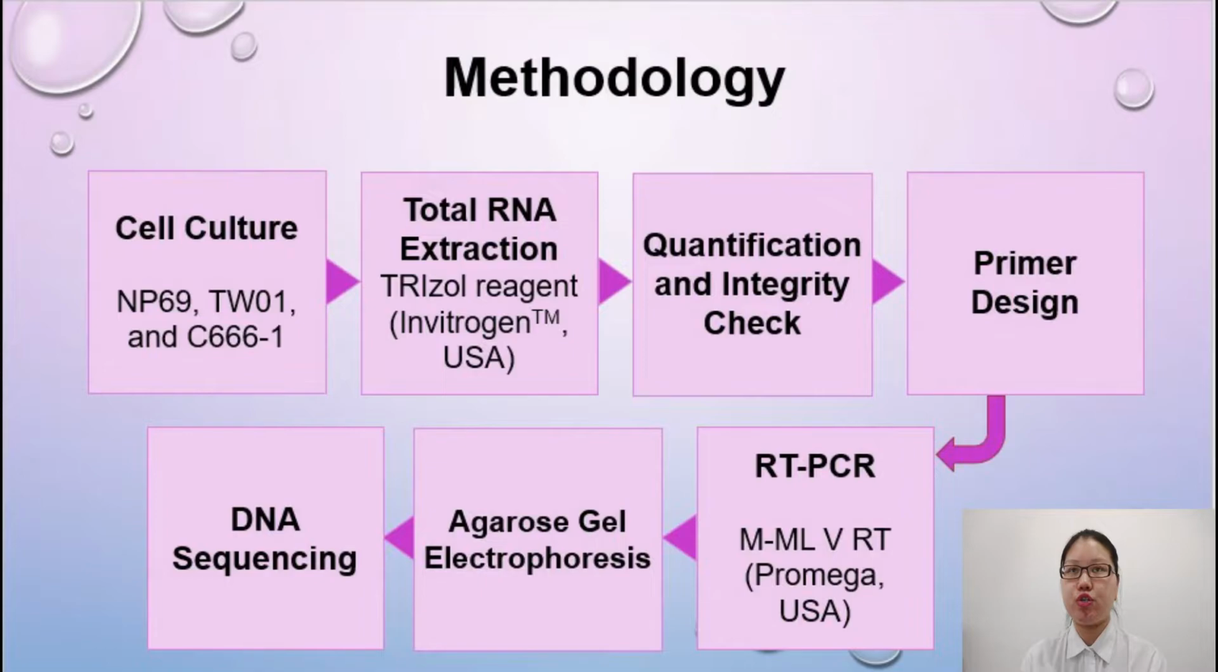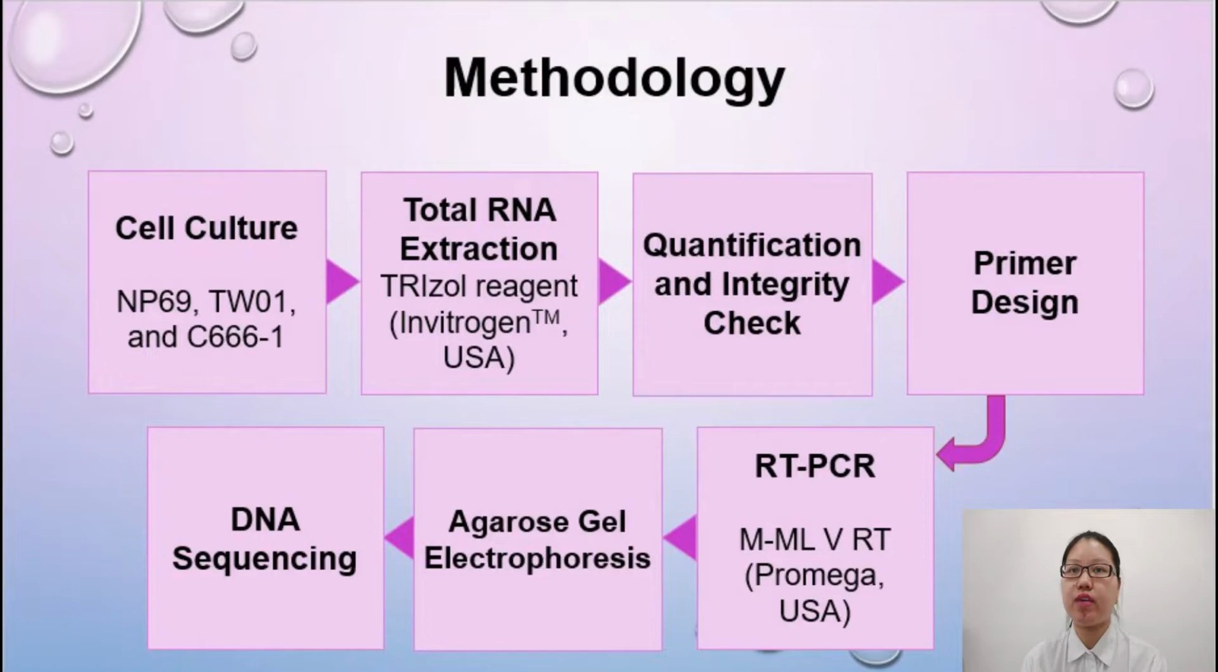For the methodology, it is divided into 7 parts. For the cell culture, 2 NPC cell lines and 1 normal nasopharyngeal epithelial cell line in the culture flask will be provided for RNA extraction. Next, for total RNA extraction, the TRIzol method will be utilized to extract total RNA from the human nasopharyngeal epithelial cell line as well as the NPC cell line.